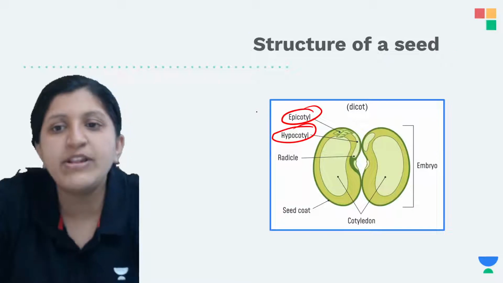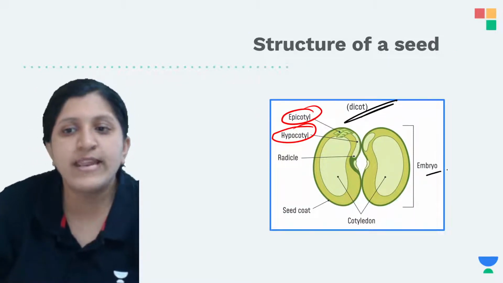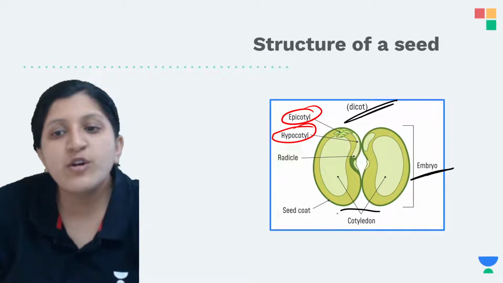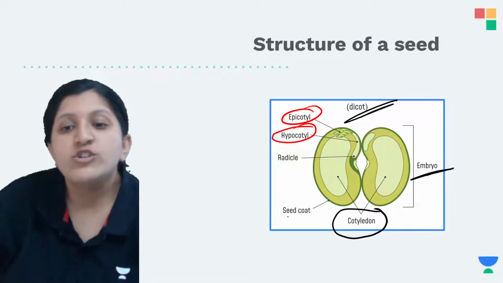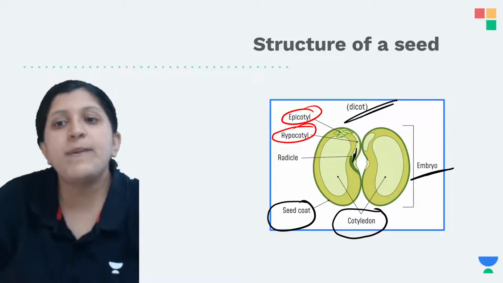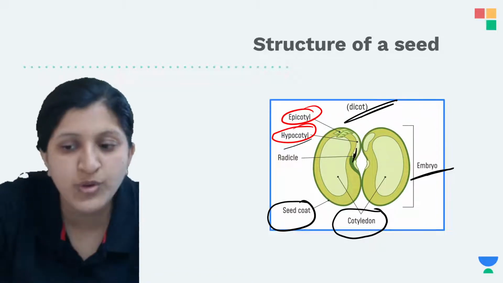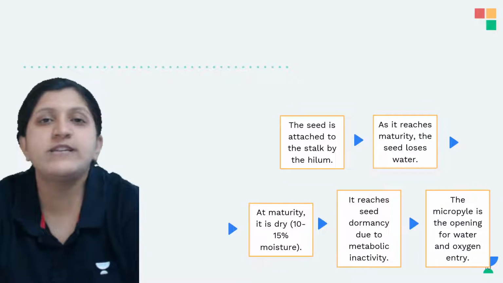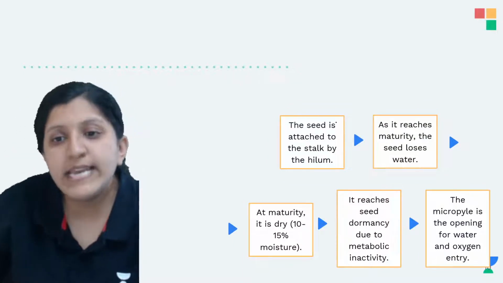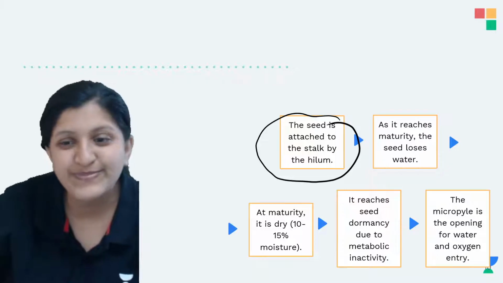Okay, so let's have a look at this. Here also they have taken a dicot seed itself. There is an embryo, there is cotyledon formation, and there is a seed coat formation. You can see there is a radicle that they have shown, an epicotyl region, and the hypocotyl region has been shown. All that comes under the part of a seed itself. Now the seed is attached to the stalk by the hilum.